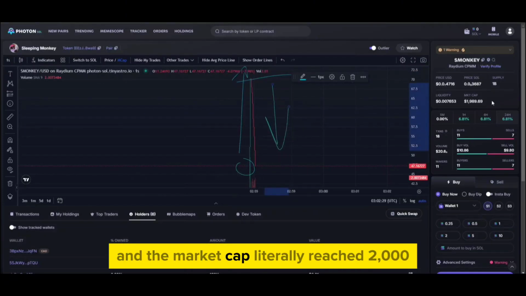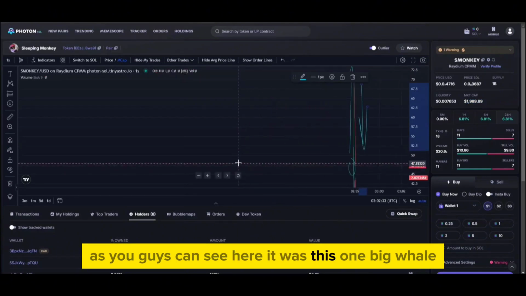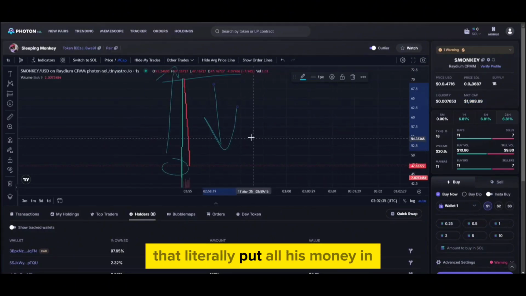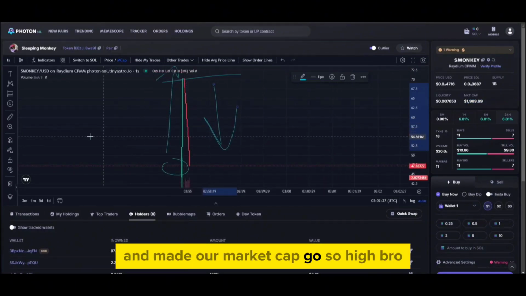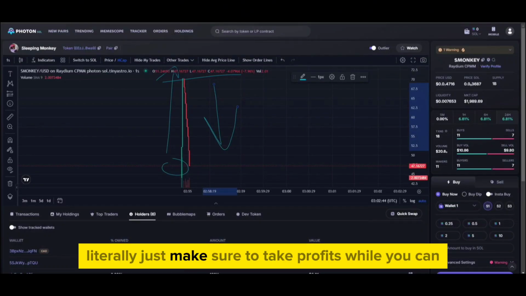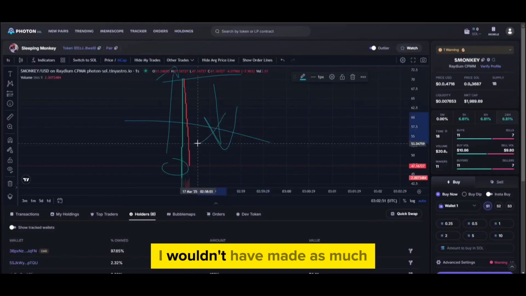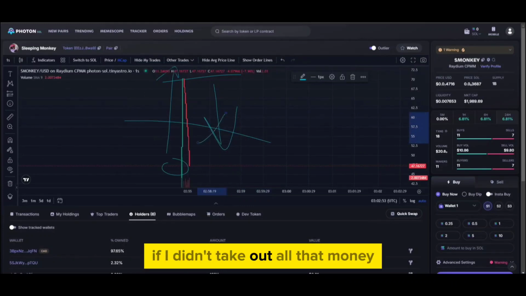And the market cap literally reached 2,000. As you guys can see here, it was this one big whale that literally put all his money in and made our market cap go so high. Bro, we just made so much money. Okay, now whenever you make this money, literally just make sure to take profits while you can. Okay, I'm glad I took out money early there because it did start falling, and yeah, I wouldn't have made as much if I didn't take out all that money.